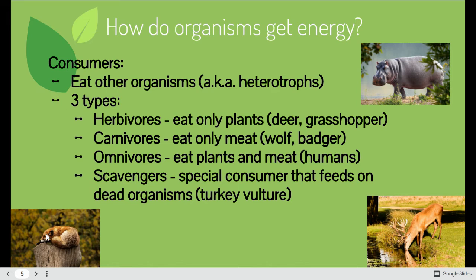Scavengers are a special type of consumer that feed on dead organisms. A turkey vulture, a hyena, these are all examples of scavengers. They're going to basically follow around consumers, and specifically carnivores, and they're going to eat whatever they leave behind. Hyenas, for example, will follow around a pride of lions or lionesses, and when they're done eating, they'll go in and eat what's left, and then whatever they leave behind, that's what the decomposers are then going to break down. So again, scavengers and decomposers are not the same thing.